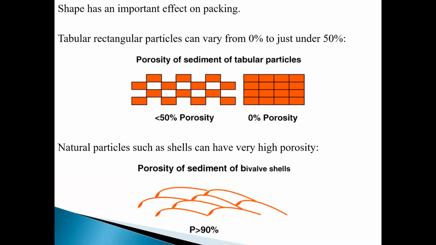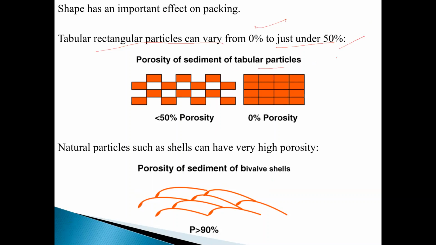Now come to shape. Does shape affect porosity? Yes, shape affects porosity. Tabular rectangular particles can give a porosity from 0% to just under 50%.